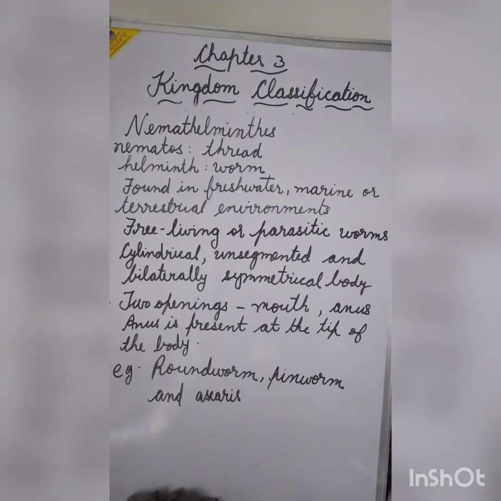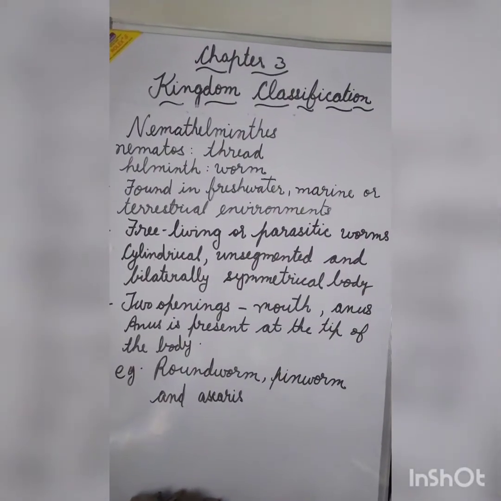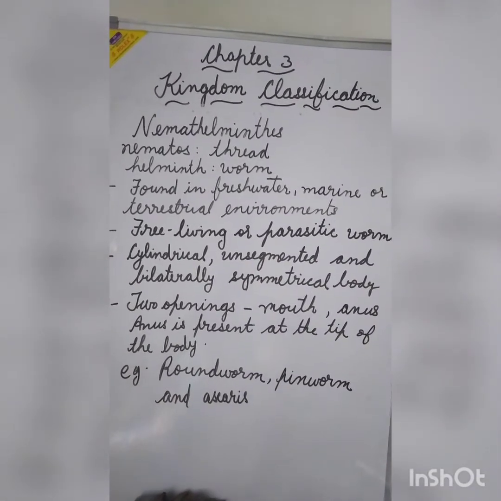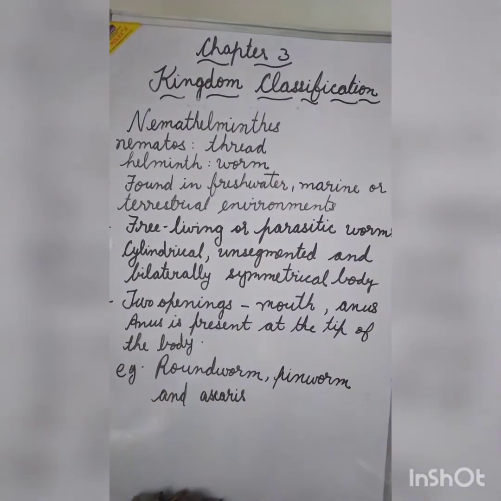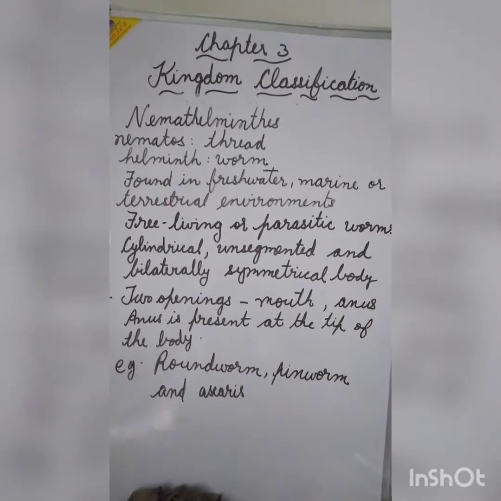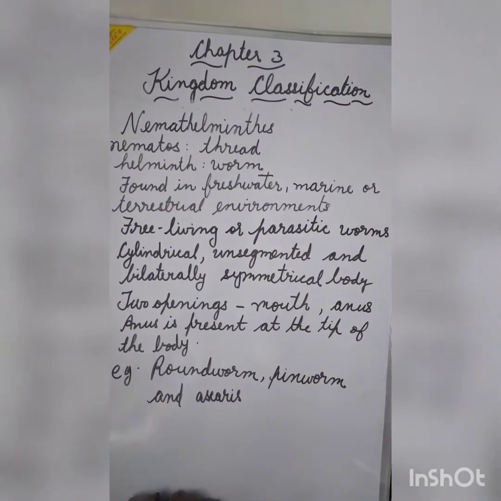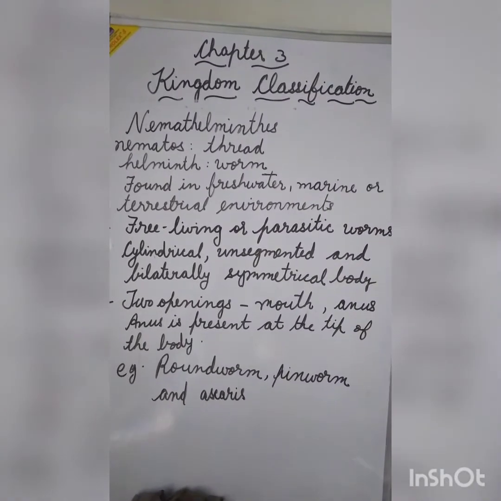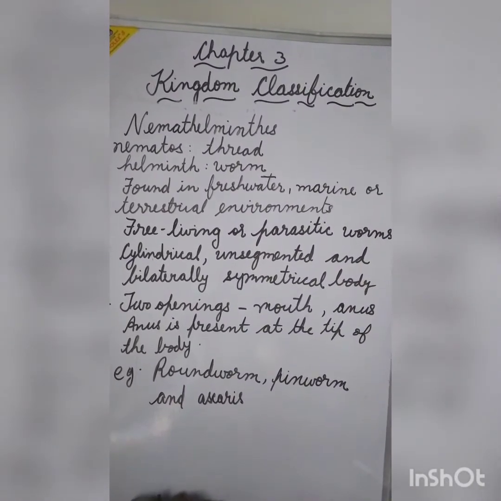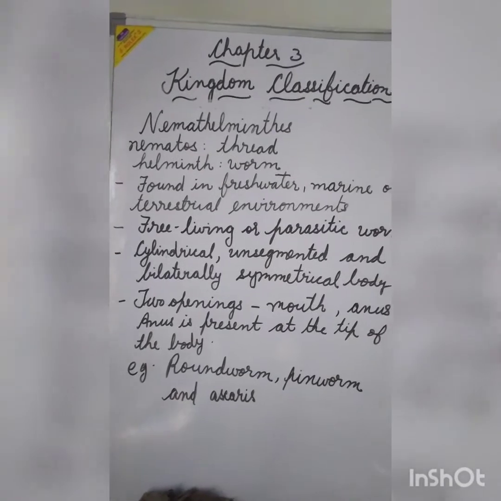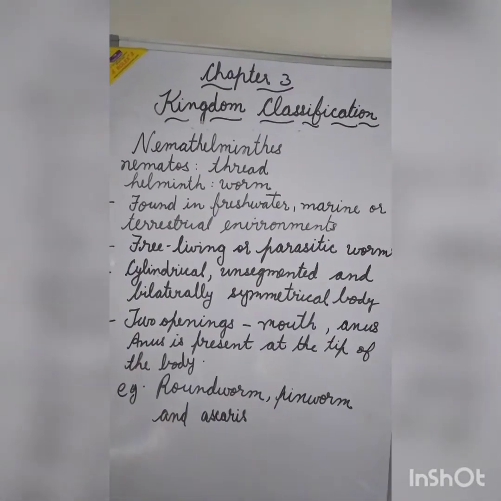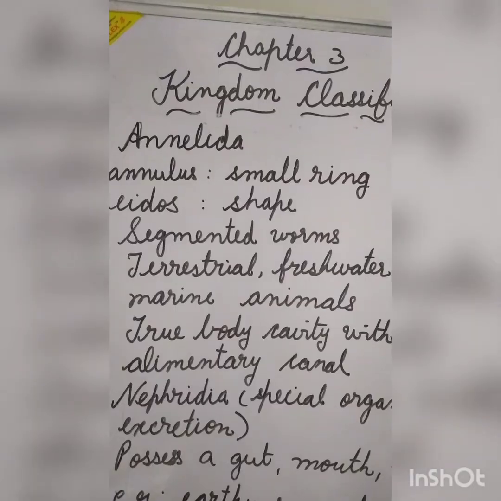Their body is cylindrical, unsegmented and bilaterally symmetrical. They have two openings in their body, a mouth to take in the food and an anus to remove the undigested food. Anus is present at the tip of the body. Examples, roundworm, pinworm and ascaris.